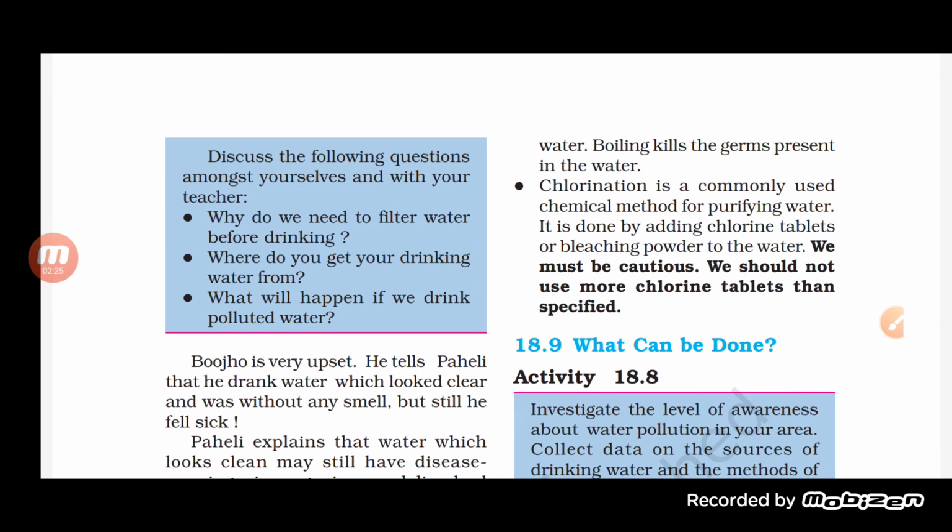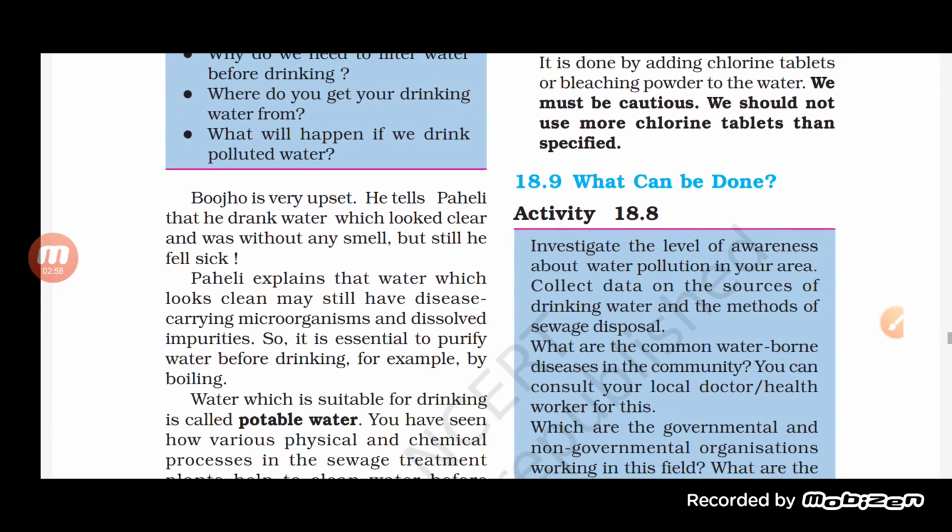Now the question is why do we need to filter water before drinking? What is the need? Why are we filtering the water? Where do you get your drinking water from, and what will happen if you drink polluted water? So the second one is that there is a need for filtered water, and from where we get the filtered water. Third, what will happen if we do not drink filtered water and drink polluted water? Now let us see here.